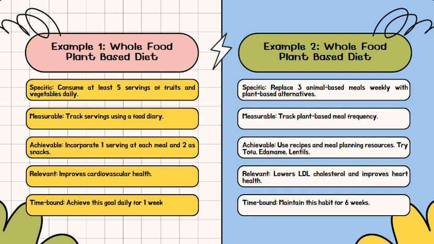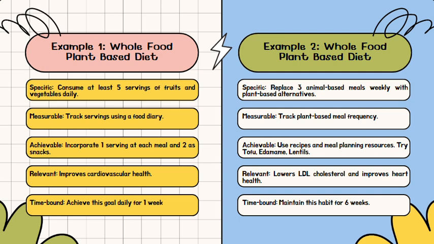Our second example of a SMART goal is specific. Replacing 3 animal-based meals weekly with plant-based alternatives. So if you don't already eat plant-based, it's kind of hard to transition to a full plant-based diet from an animal-based diet. So let's just try with 3 meals. Measurable, we can track our plant-based meal frequency, again using a food diary. Achievable, we can use recipes and meal planning resources.